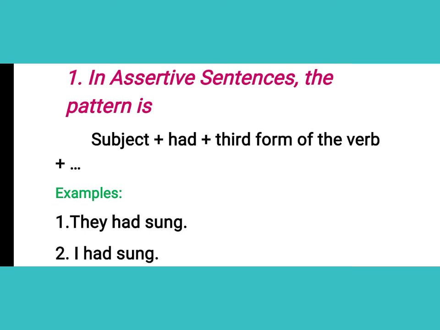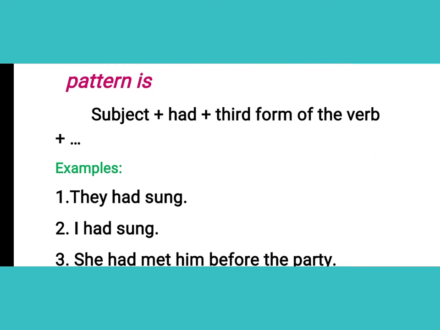We don't have any confusion about whether to use has or have, as we had in the present perfect tense, where we were a little confused about where to use has or have. But now it's a very easy idea for us: we simply have to write only had. Whatever the singular or plural noun we have, we just have to write had. Yes. So in the next example you are seeing here, I, the subject is I, had sung. So this is an example of our simple sentences of past perfect tense.